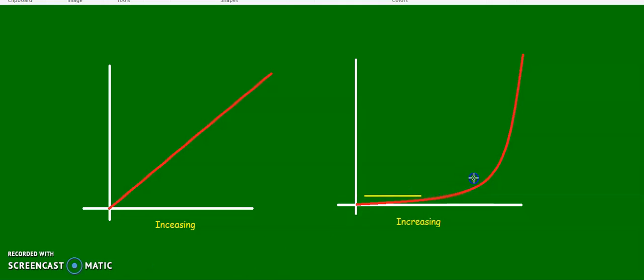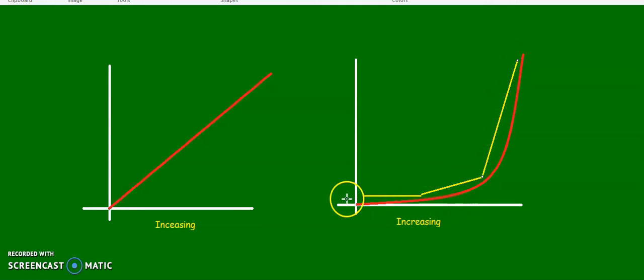This part is increasing, but not quite so much as the last part. So here you're increasing, but not very fast. And then this last part, it looks like you're increasing really quickly. So here you have almost zero, almost constant, and then it's increasing a little bit slowly, and then really increasing.